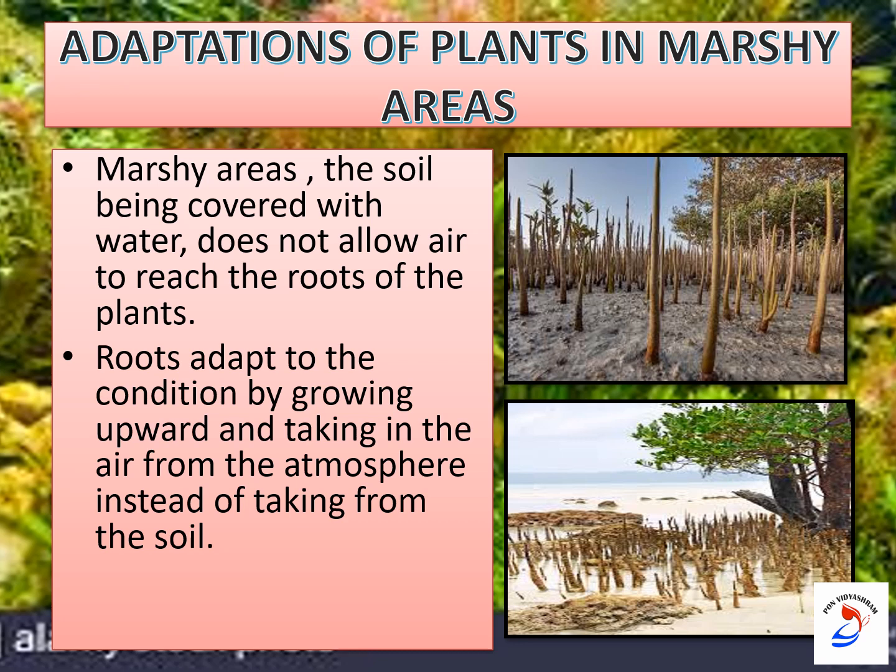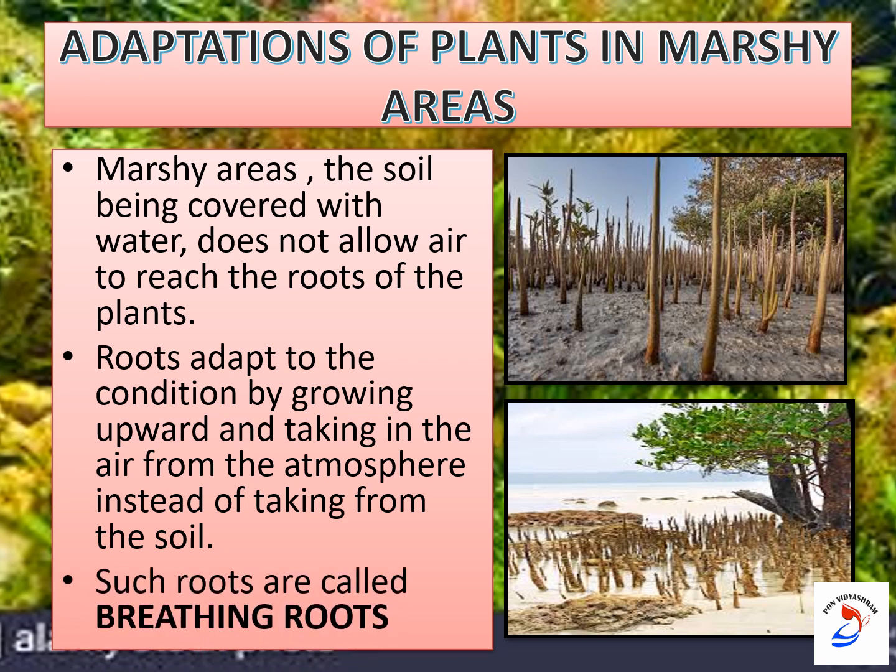Such roots are called breathing roots, and they have special pores through which they can take in and give out gases. Examples of these mangroves are found in the Sundarban in West Bengal on the delta of the Ganga river. Okay. Hope you all clear what are all the adaptations shown by the terrestrial plants.